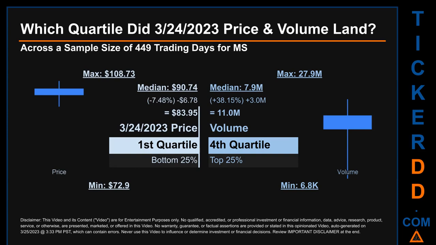Quartiles tell us about the spread of a data set by breaking that data set into quarters, just like how the median breaks the set into half. Descriptively, MS has a median price of $90.74. Therefore, March 24, 2023 price was lower from that middle marker by 7.48%. The day's volume of 11 million was more than the median by 38.15%.